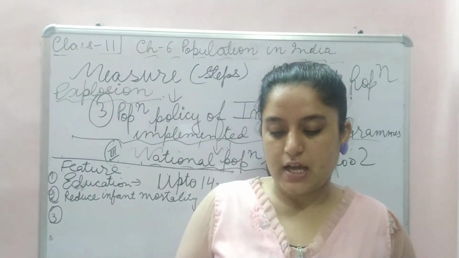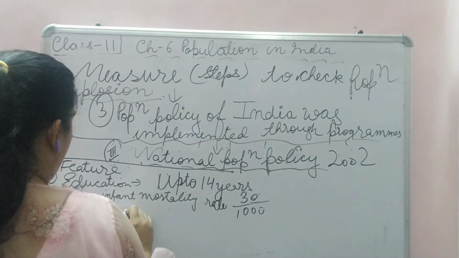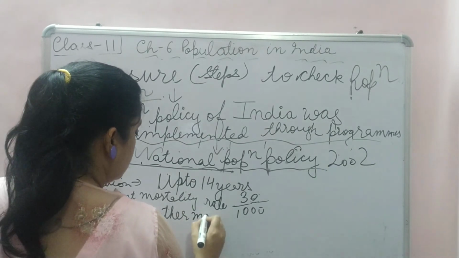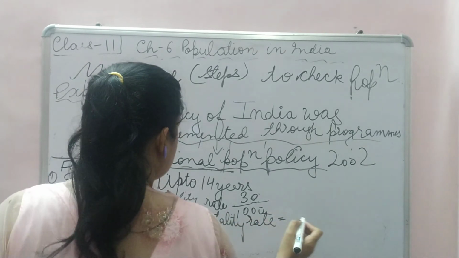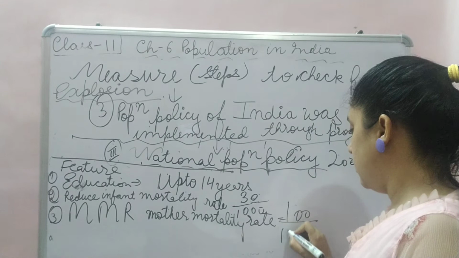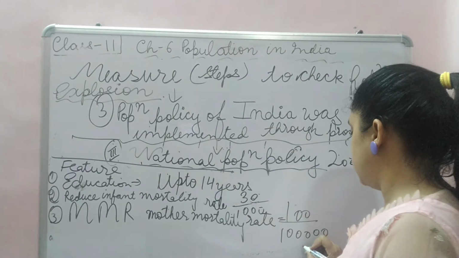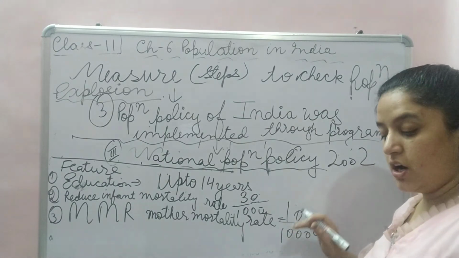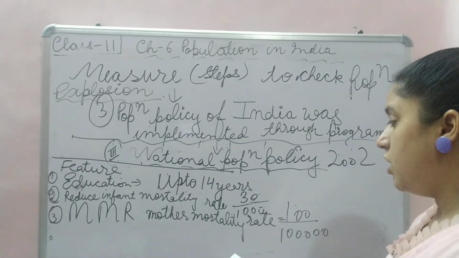In maternal mortality rate, which is also known as MMR, mother mortality rate, it also asks us to reduce it to 100 per lakh. Per 1 lakh, 100 deaths. Okay. It should be below.